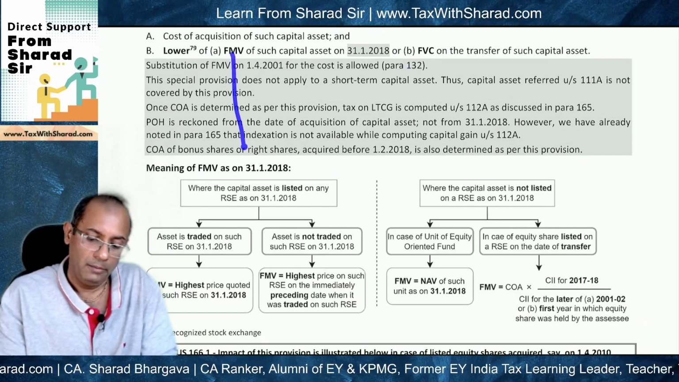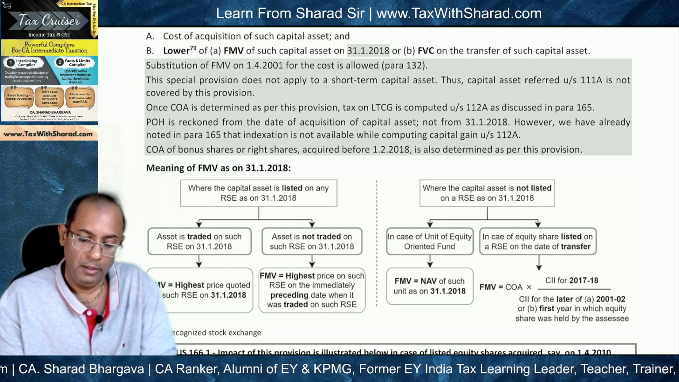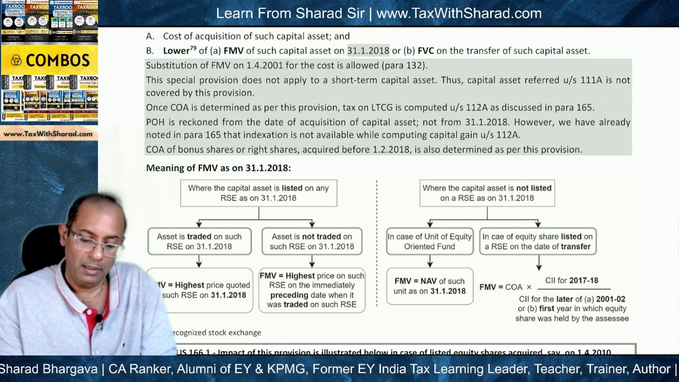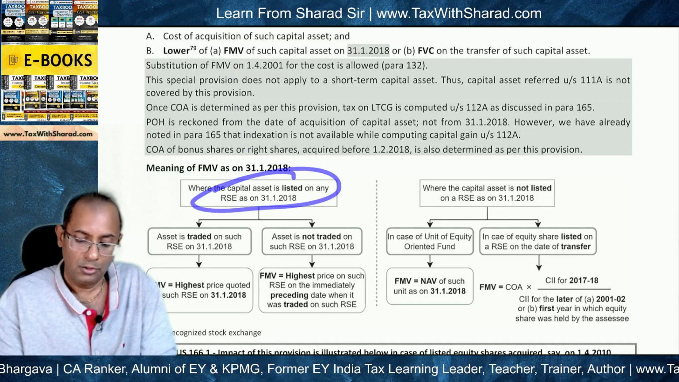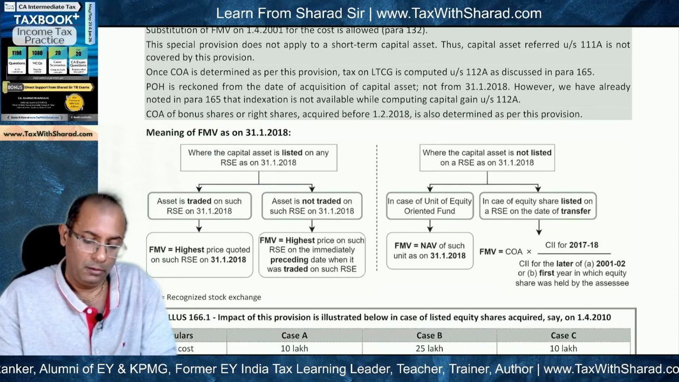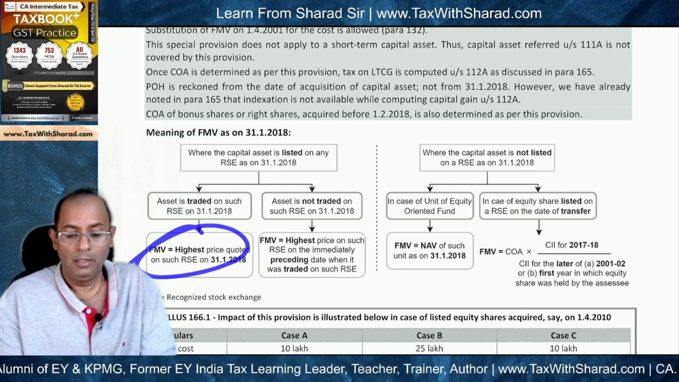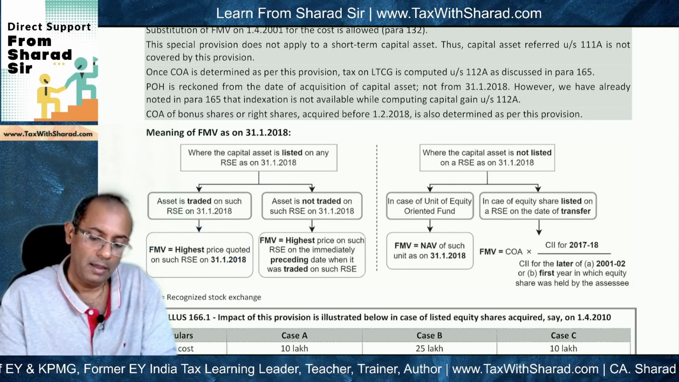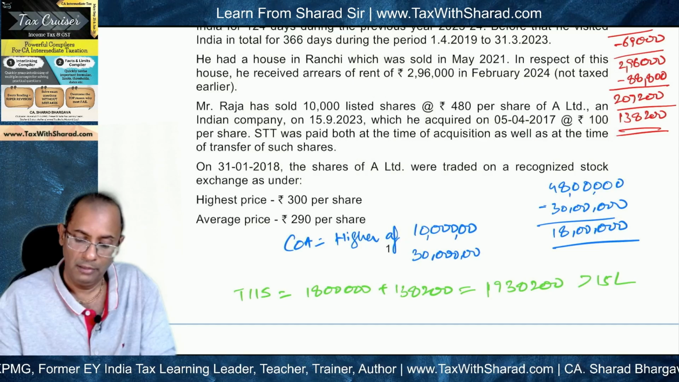And how do we determine FMV as on 31st January 2018? Where the capital asset is listed on any recognized stock exchange as on this date, and the asset was traded on this date, then the highest price quoted becomes the FMV. Highest price quoted on this date becomes the FMV.